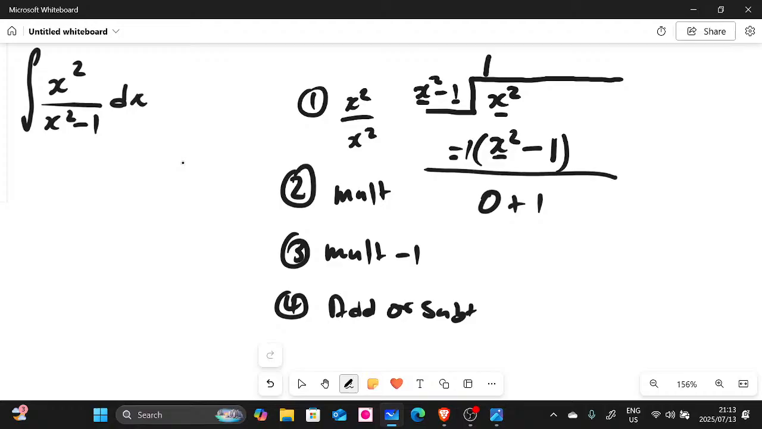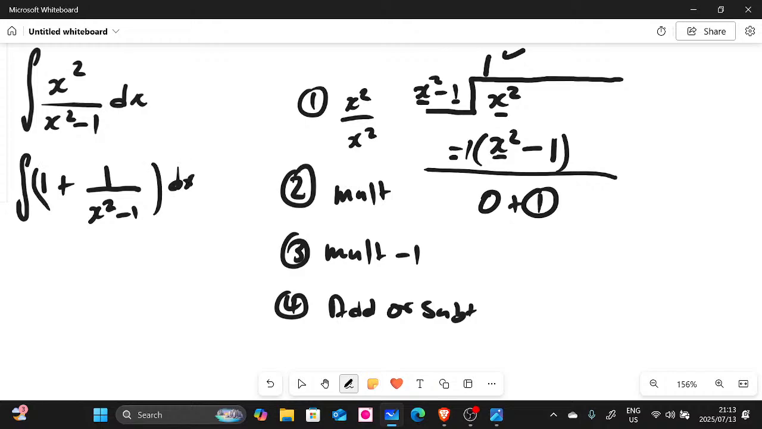That's it. So when you rewrite this, my good people, it's going to be as follows. I hope you're going to be able to understand. So you have to rewrite this like that. It's going to be 1, remember this one here, and then plus 1, remember our remainder here, divided by x squared minus 1, and then all this dx. I hope you guys are able to see this. Really, this is where the trick was.